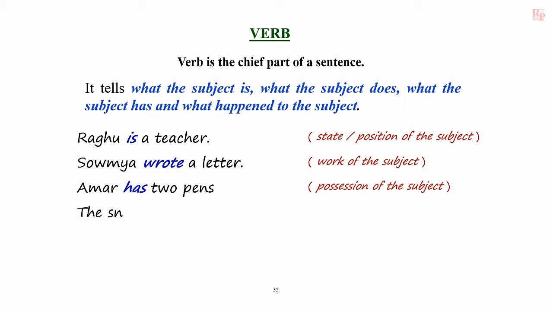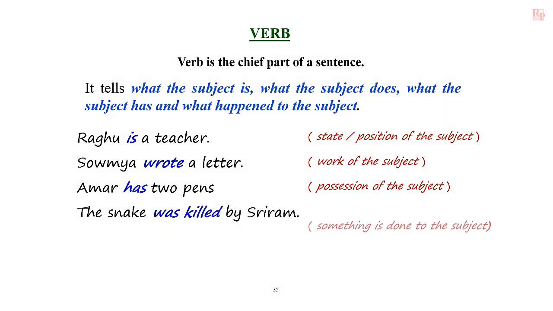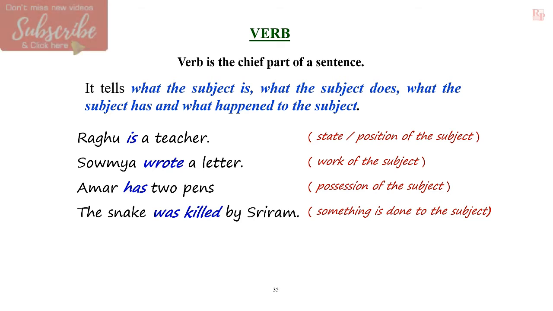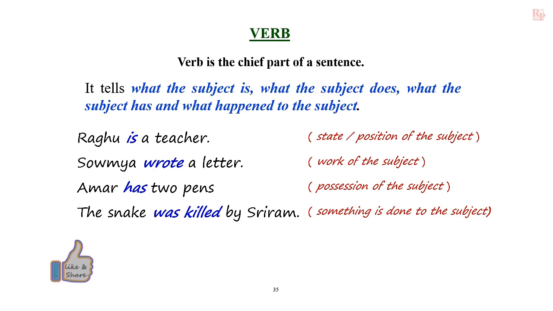Next example, the snake was killed by Sri Ram. In this sentence, the subject is the snake. It was killed by Sri Ram. What happened to the snake? It was killed. Was killed is the verb, and it says something is done to the subject. That's why the verb is the chief part of a sentence, and it tells what the subject is, what the subject does, what the subject has, and what happened to the subject.